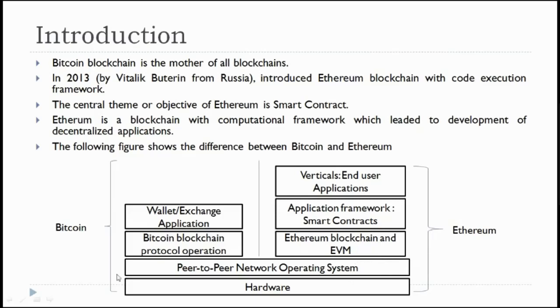Bitcoin has a very simple architecture, but there is no facility for user-defined or user-programmable logic, or end-user application development on top of Bitcoin. These features have been provided in Ethereum. This is the main difference between the Bitcoin and Ethereum blockchains with respect to their architecture.